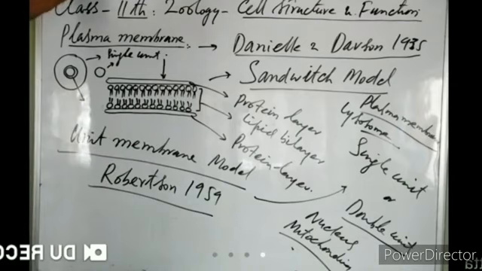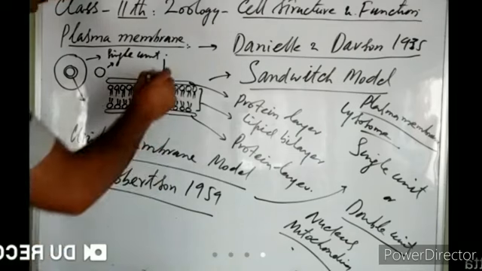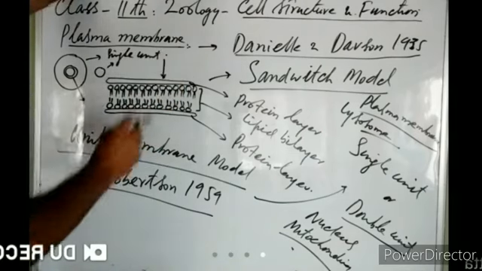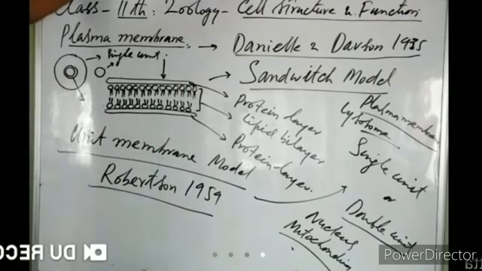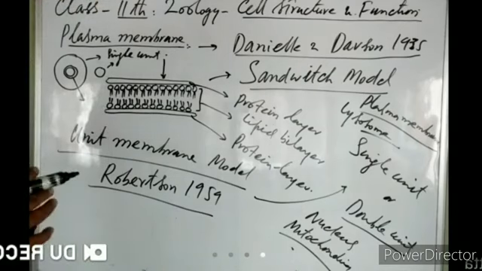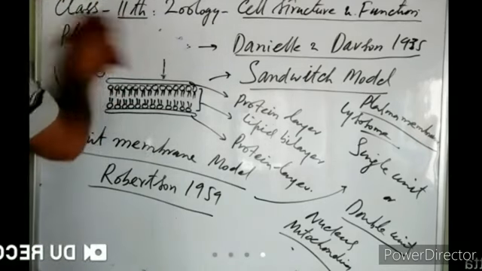So how can water molecules pass through the cell membrane? These models could not explain it, so they were rejected. Then another model was put forth by Singer and Nicolson.